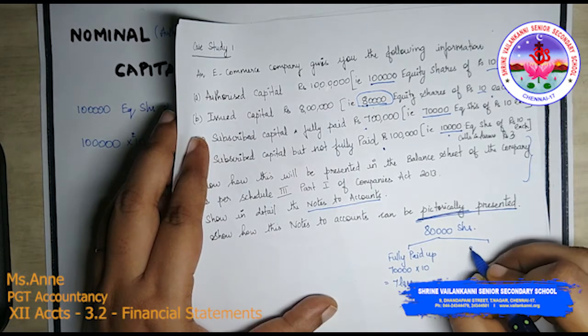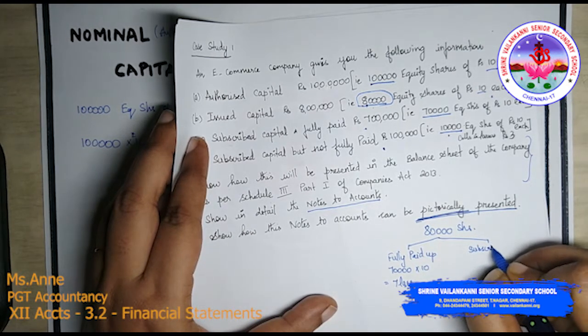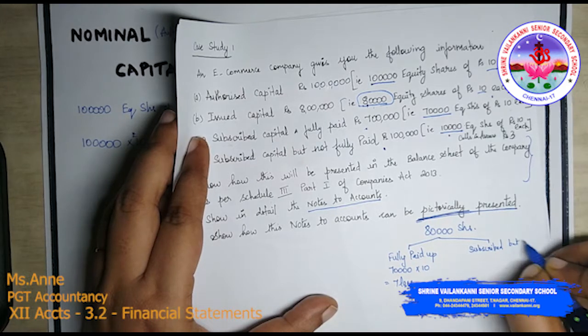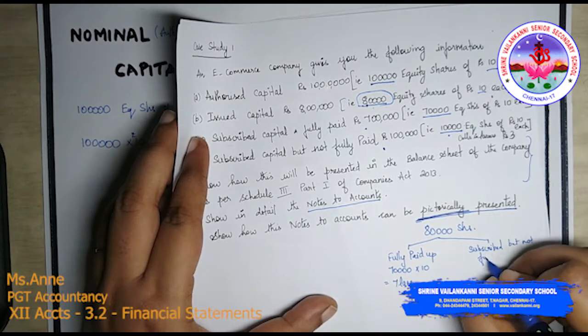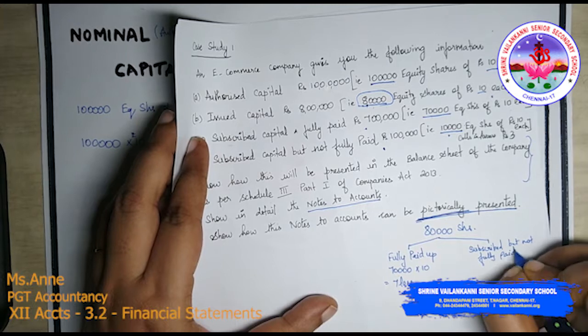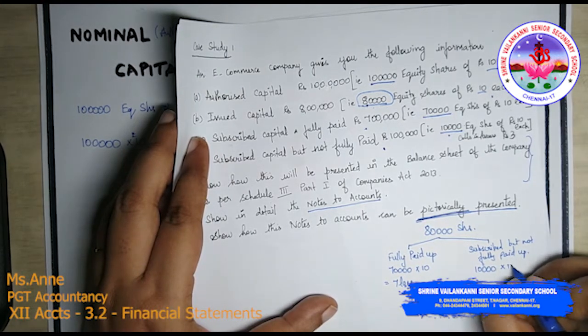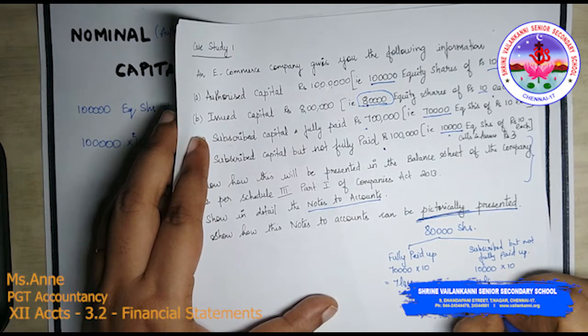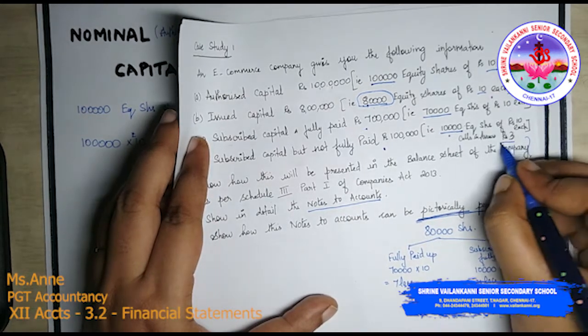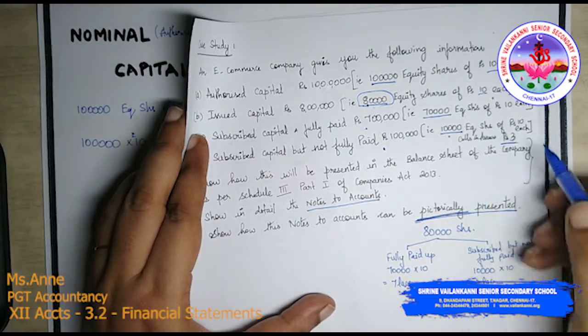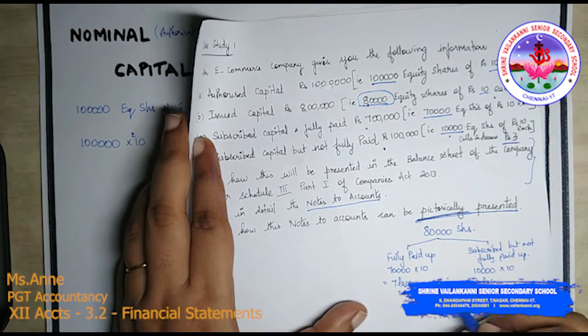But subscribed and not fully paid up is 10,000 shares into 10, that is 1 lakh. Out of this, how much have they not paid? Calls in arrears.